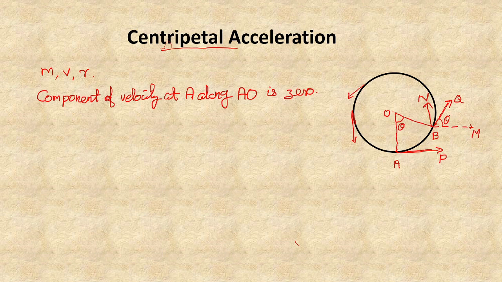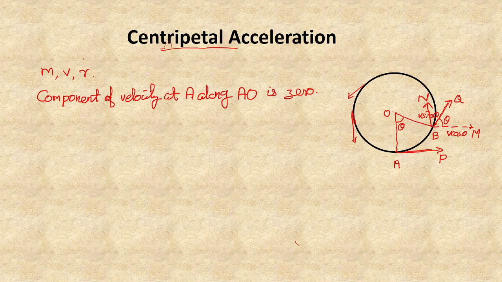Here the magnitude of velocity is V. So the component along BM is V cos theta, and the component along BN is V sin theta.